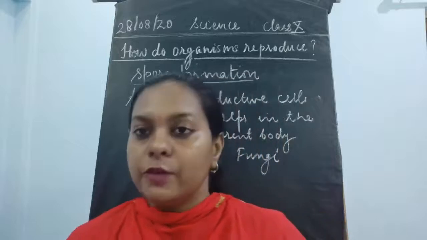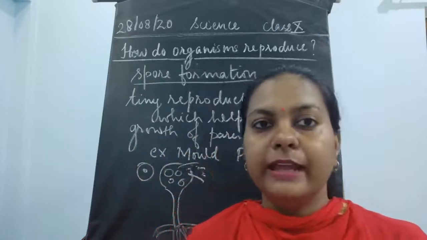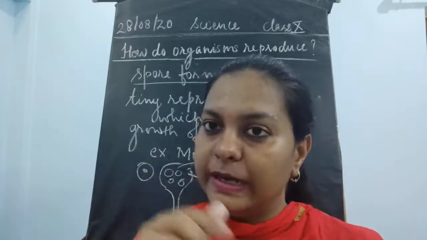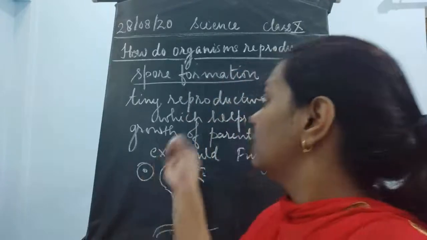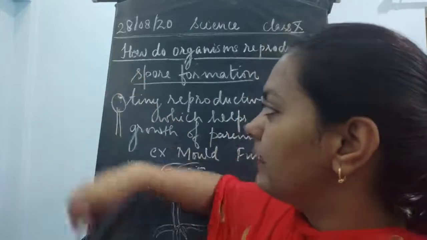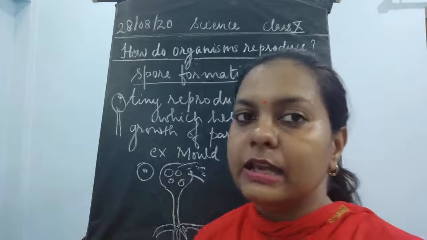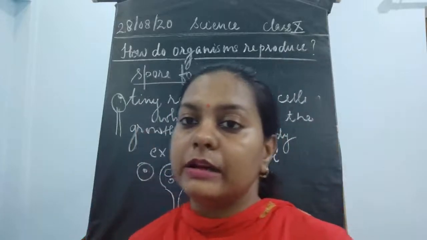Now if you take a magnifying glass and look at that piece of bread, you would easily be able to see the small mold over there. So these molds are said to be bread mold. These molds are fungi. The scientific name of this bread mold is Rhizopus.